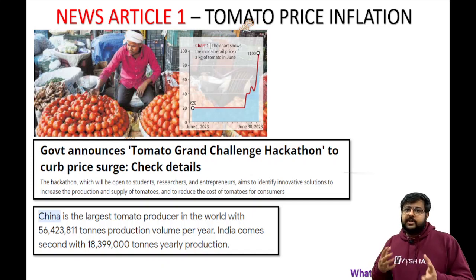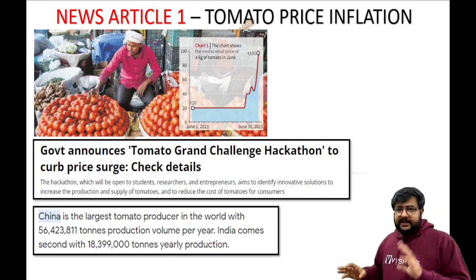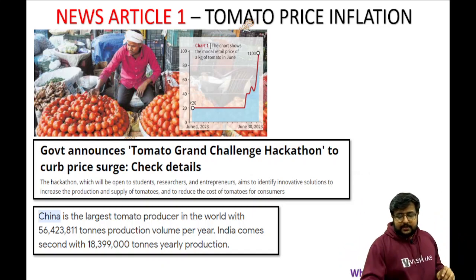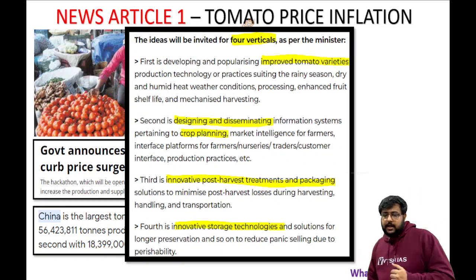So now with the innovative ideas, rather than government alone working, they're putting it open. So you can also give ideas, understanding. So that way that will come, and then you will get ideas, and that based on certain things. Like 4 verticals are there which the minister told.